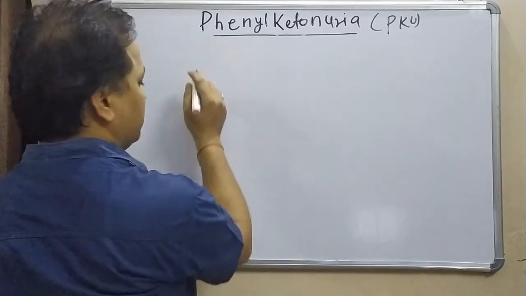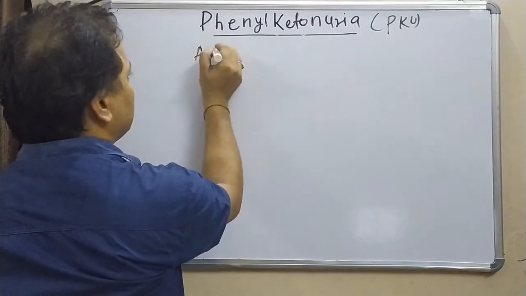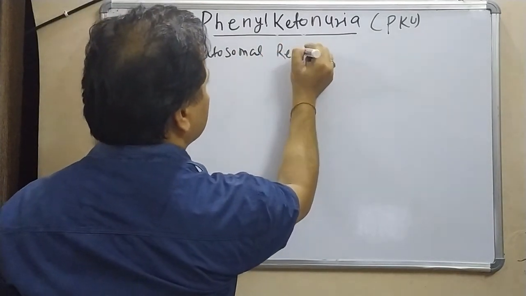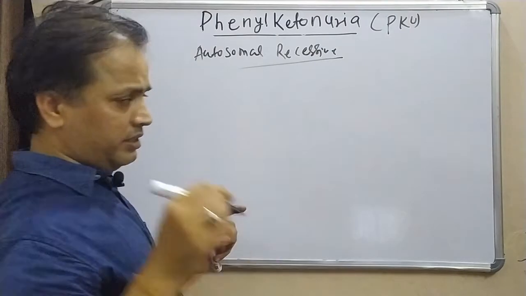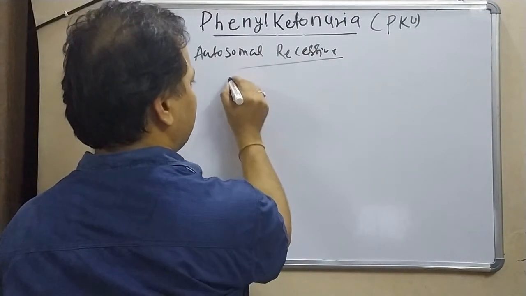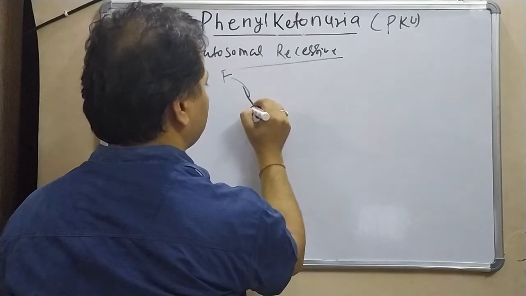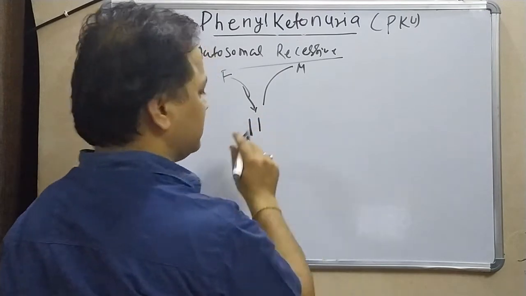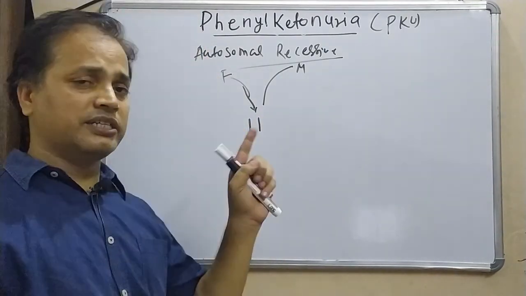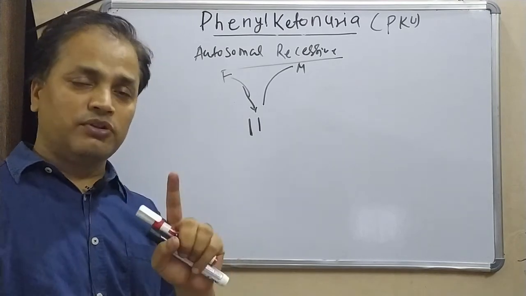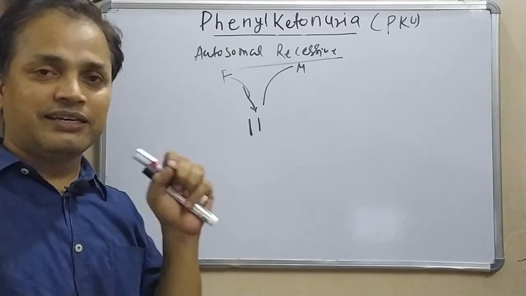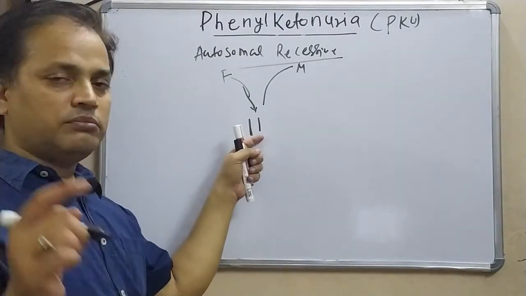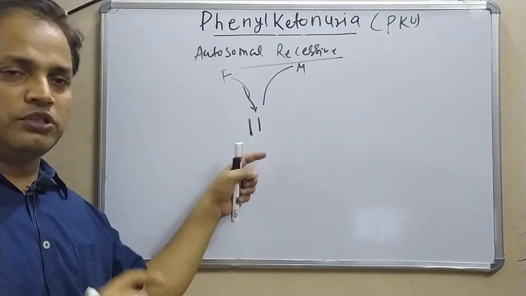Like most of the inborn errors of metabolism, this is also autosomal recessive. Its inheritance is autosomal recessive, meaning that in the offspring we require one allele from the father and one allele from the mother. Both alleles have to be there, and only then will the disease occur. Otherwise, in the case of a heterozygous condition, the baby will only be a carrier and will not have any kind of disease. So for the disease to be expressed, the person needs the allele from both parents.